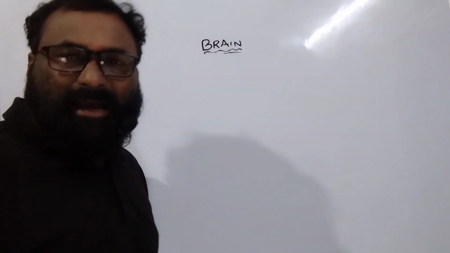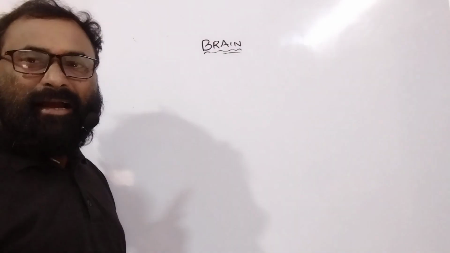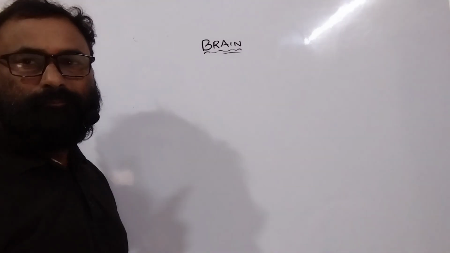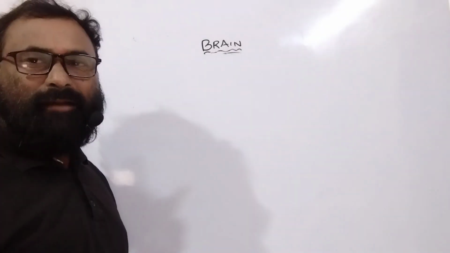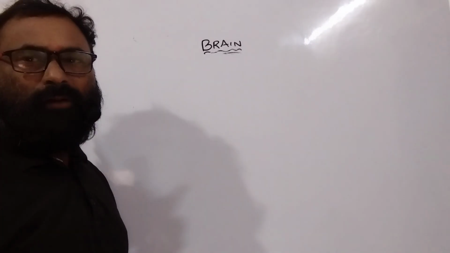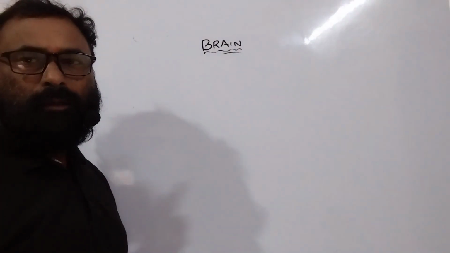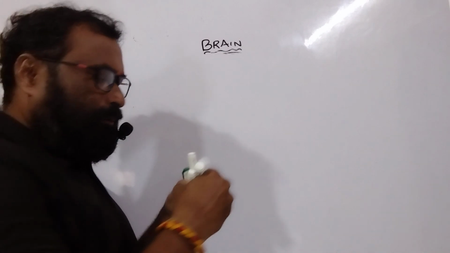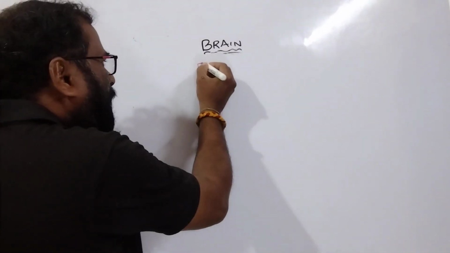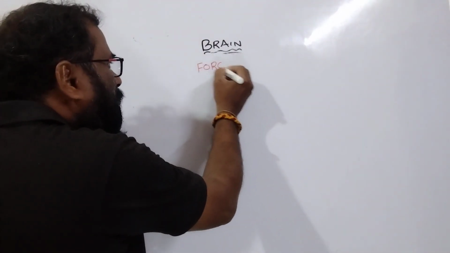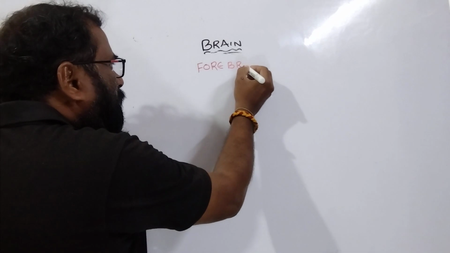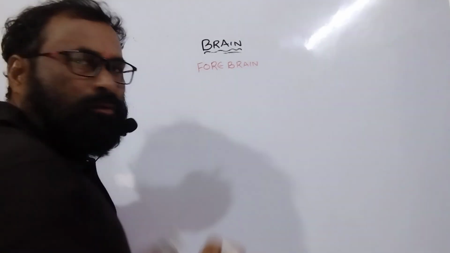The brain is said to be the think tank, the command control system. It integrates so many functions. The brain is divided into the forebrain, also called prosencephalon.